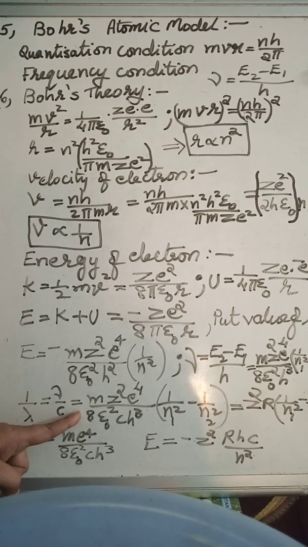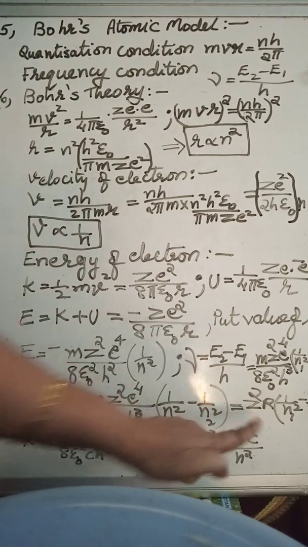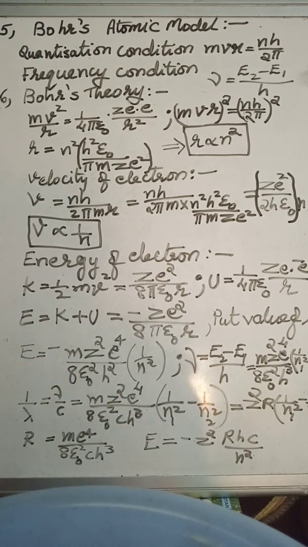But this formula can be converted in terms of Rydberg constant, because Rydberg constant is equal to m e power 4 upon 8 epsilon naught square c h cube. So when we convert this 1 upon lambda in terms of Rydberg constant, we get the formula as Z square R into 1 upon N1 square minus 1 upon N2 square.